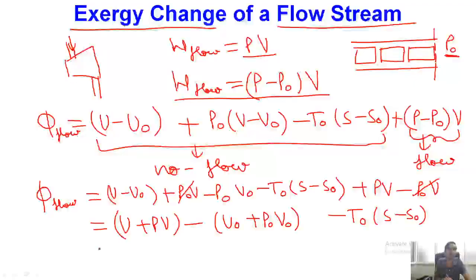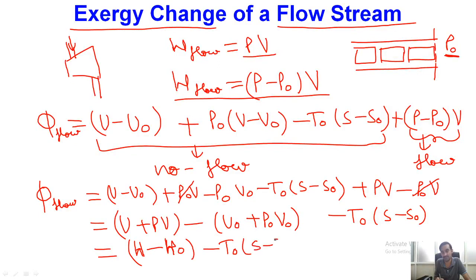Okay, so finally, for a flowing stream associated with the system, the exergy will be equal to H minus H naught, where I write capital H because we are writing the overall quantity, minus T naught times S minus S naught. This is the exergy associated with the flowing stream.